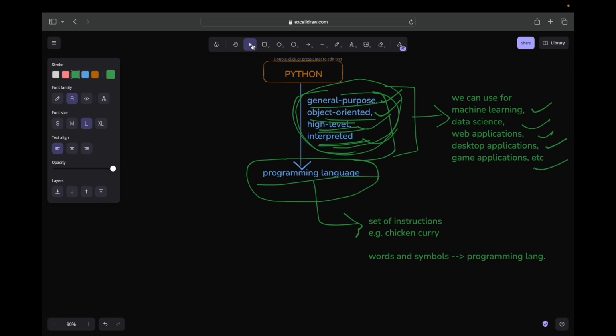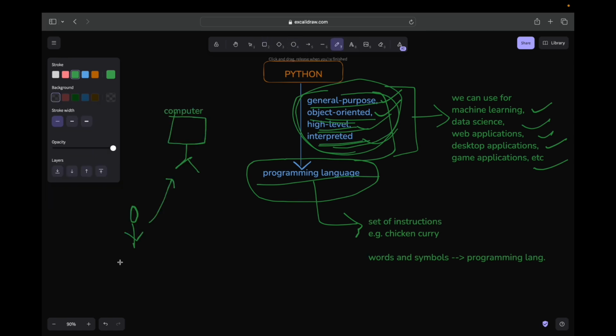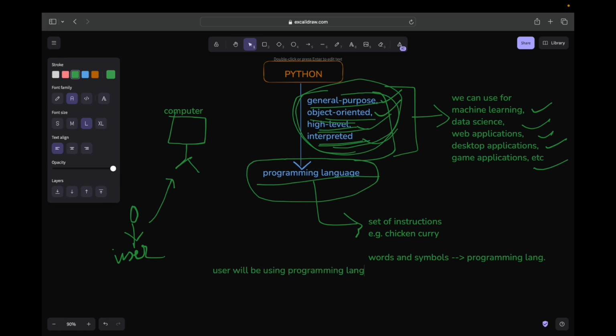So let's see here, this is a computer and this is a user. If the user wants to talk with the computer, what will the user do? The user will use a programming language to tell the computer what they want. For example, the user wants to print hello world on the screen. So the user will write some lines of code, which is a programming language. The user will write the line print hello world and it will be sent to the computer.